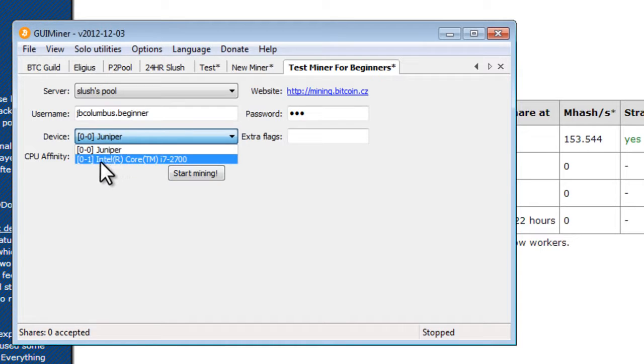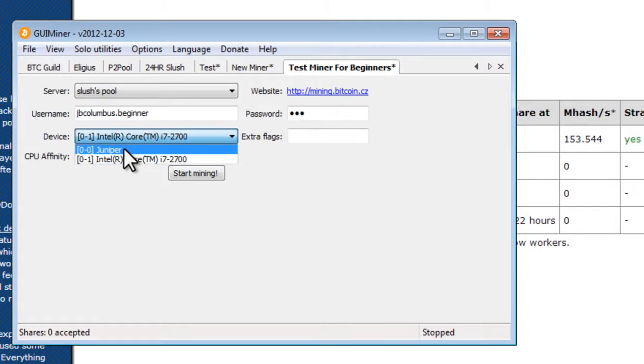We have my Intel i7 processor, and then we also have our graphics card processor. You want to select your graphics card processor. That's about 100 times faster than just your standard computer's CPU. CPU affinity, I'm just going to keep that at 0, and all we need to do is click this button.